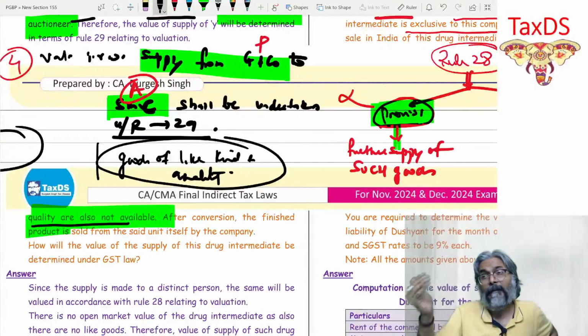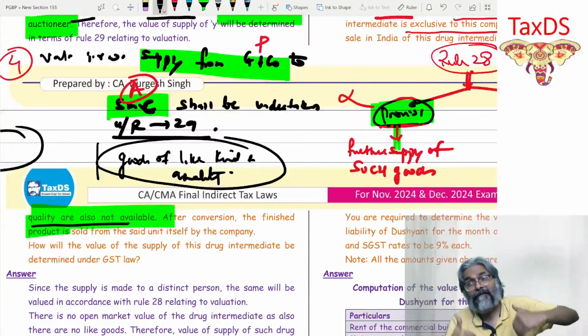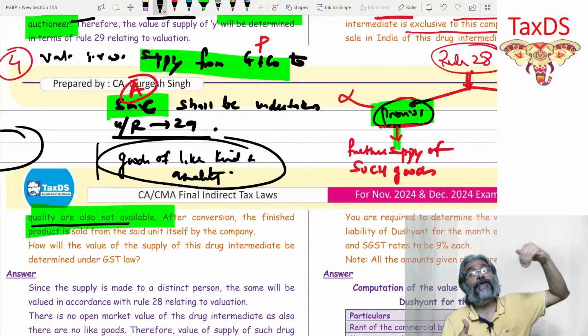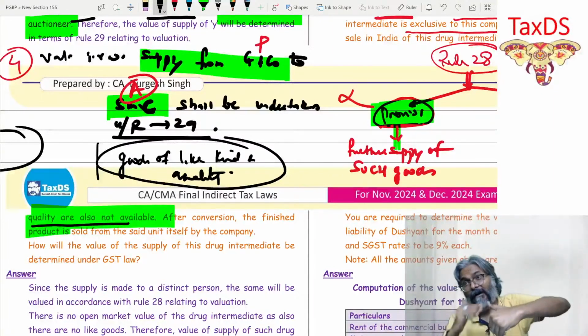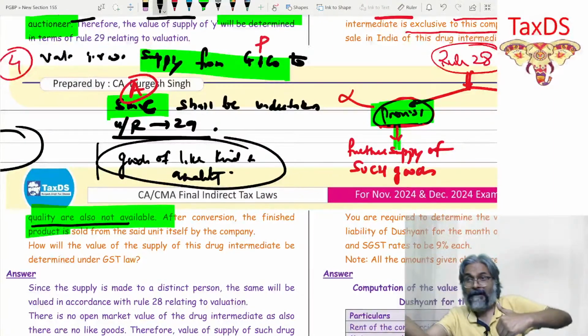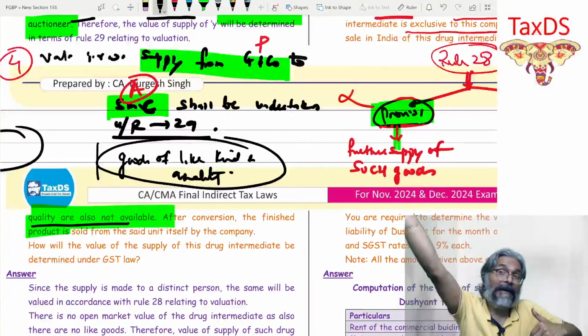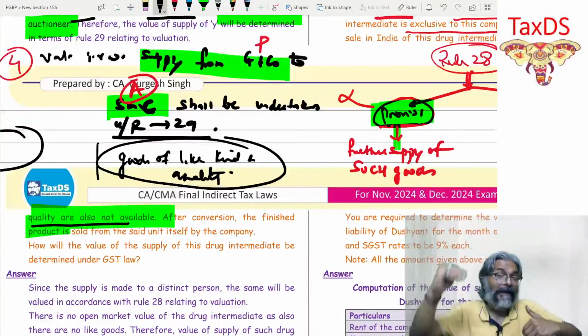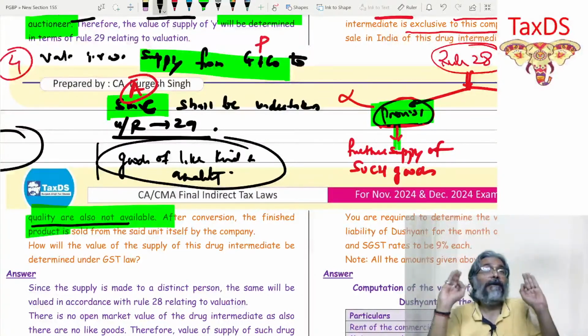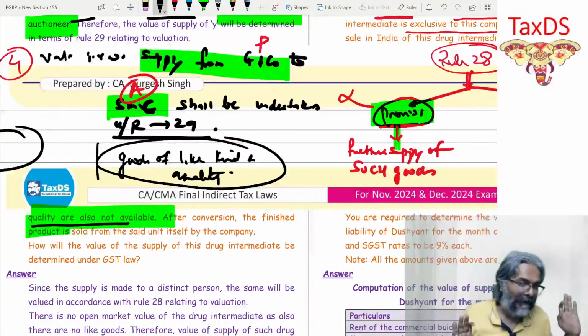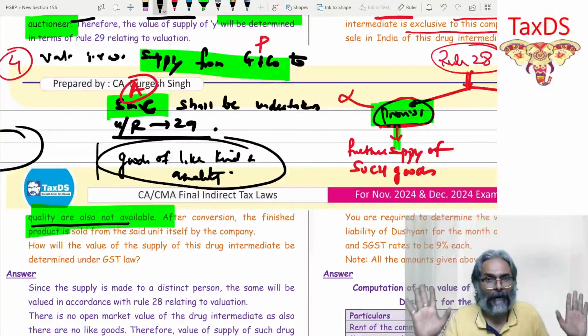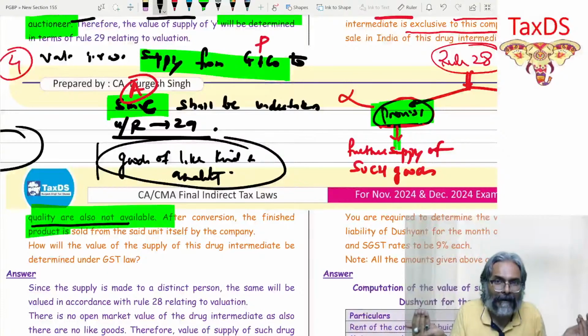The answer is no. Why? Because they have manufactured the intermediate goods which were supplied to them and made them into a final product. So what they will now supply will not be goods of like kind and quality, and therefore it is not available, isn't it?